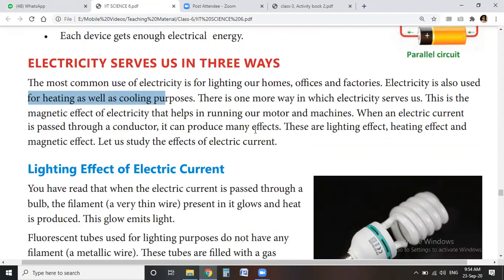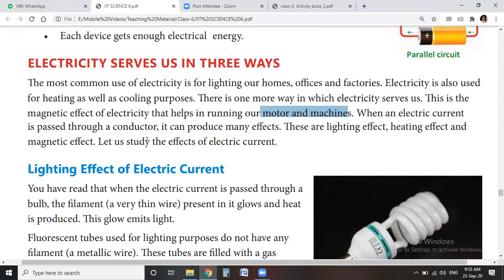There is one more way electricity serves us, the magnetic effect, which helps in running our motors and machines.